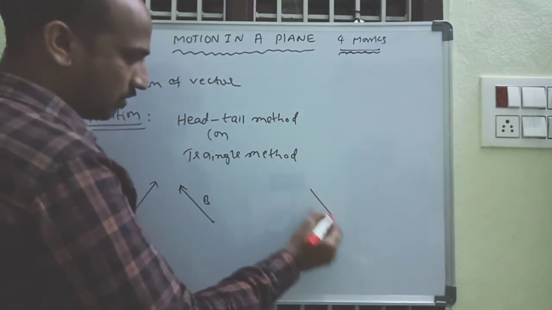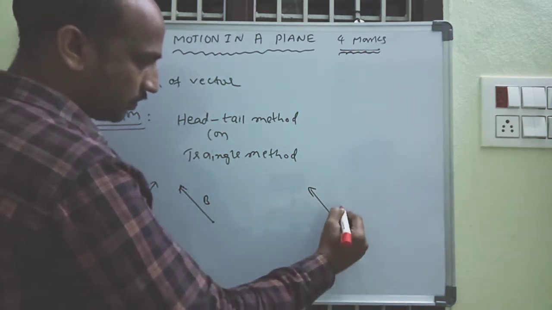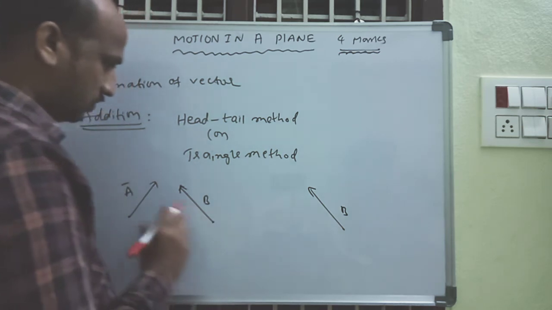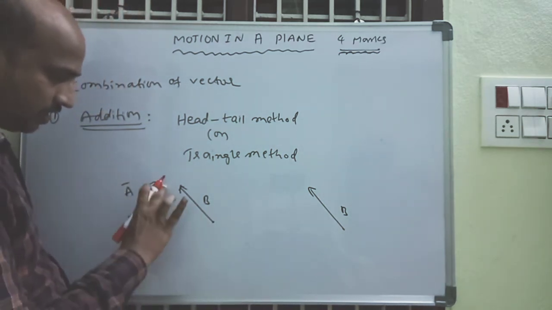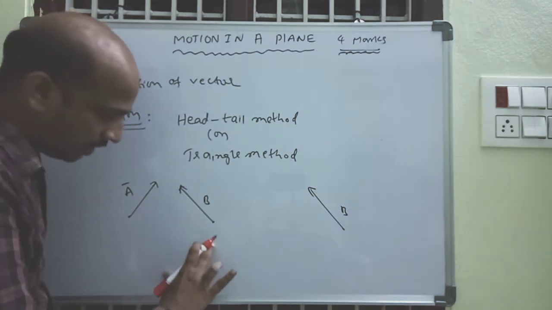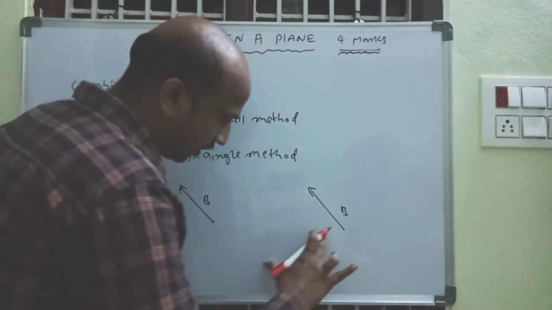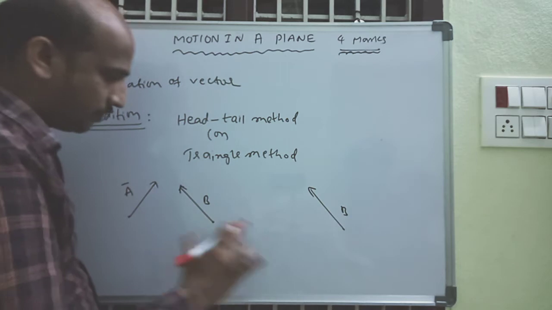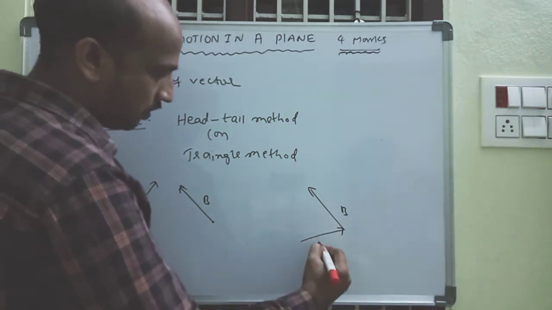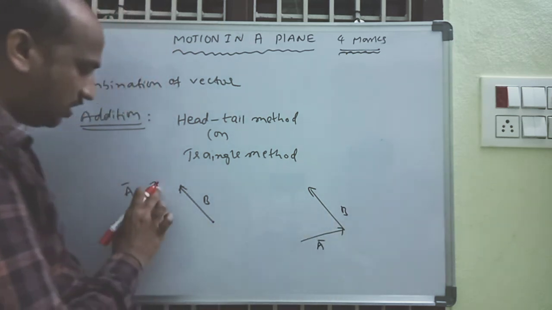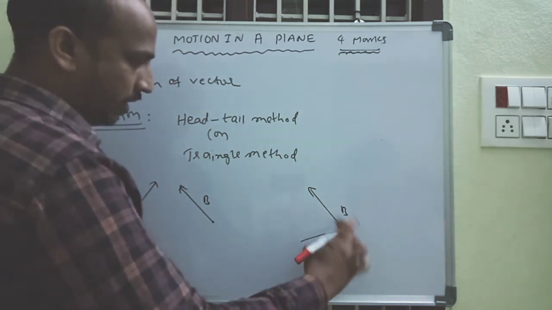This is the B vector now. Don't change the direction. This is the A vector, don't change the direction here. This is my A vector, placed at this point here. I will not change the direction and magnitude either.